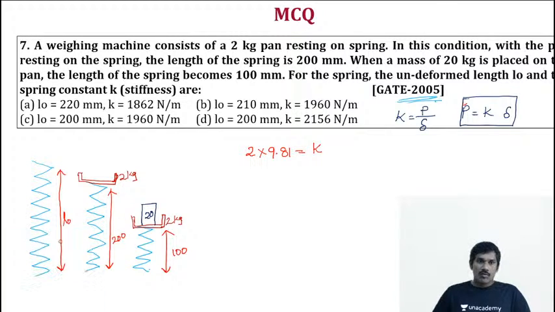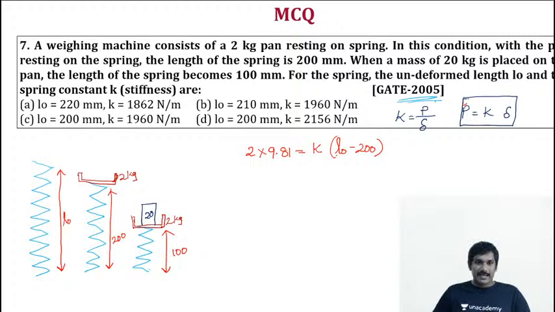and what is the deflection here? The free length minus 200, you will get this deflection. Got it? So in order to find this deflection, it is free length minus 200.